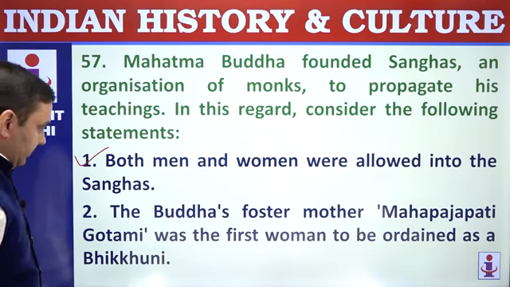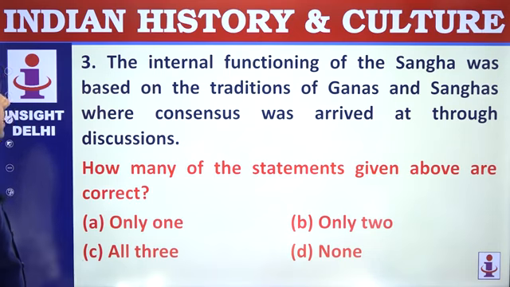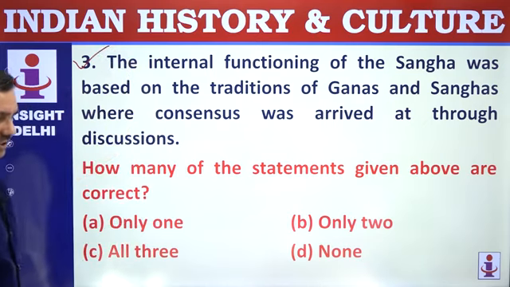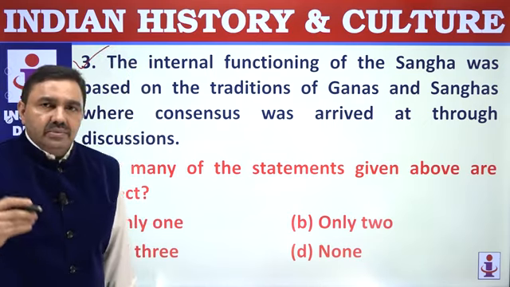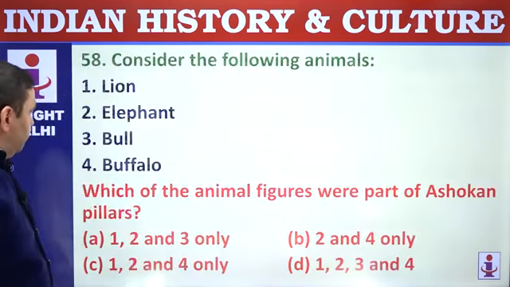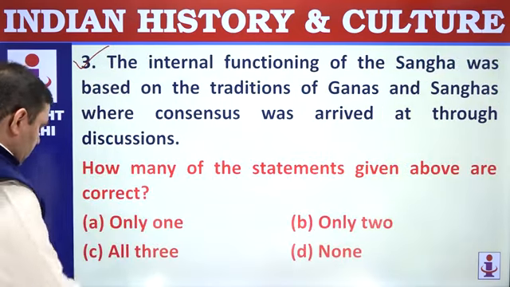Buddha's foster mother Mahaprajapati Gautami was the first woman to enter, that's correct. The internal functioning of Sangha was based on traditional ganas or republics of ancient times, where discussions and debates and votings and consensus were used as tool to have final decision. 1 to 3, all are correct.